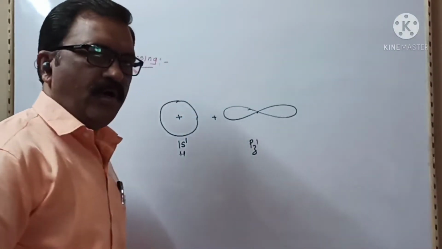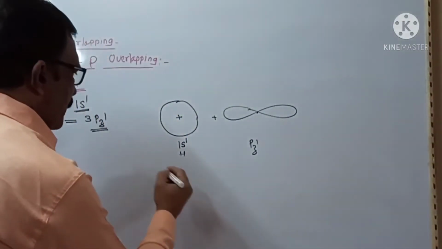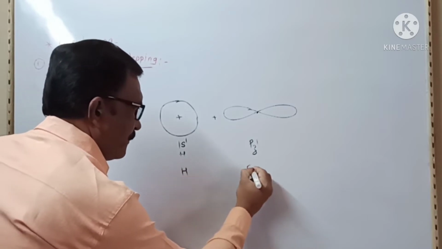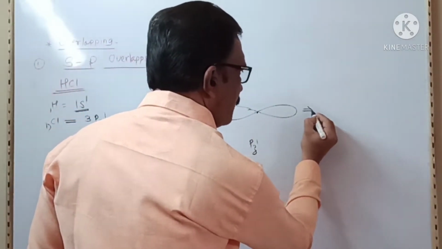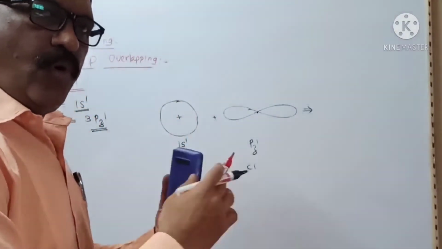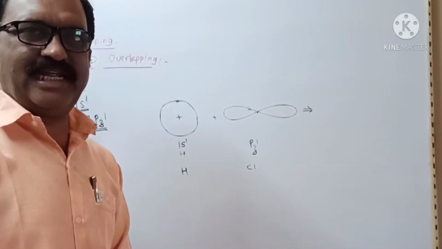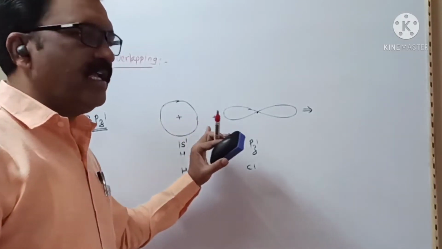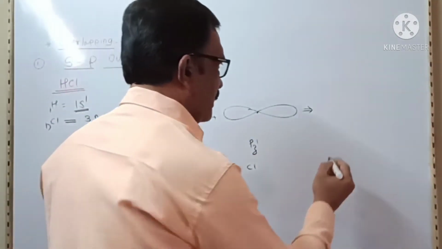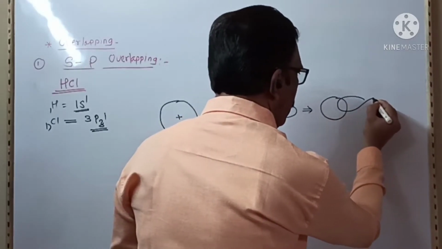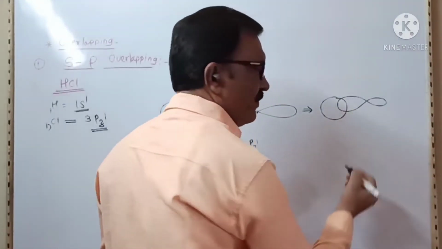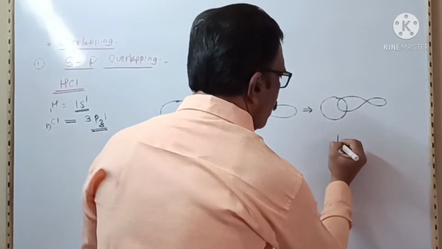These two atomic orbitals overlap linearly, along the internuclear axis, like that.